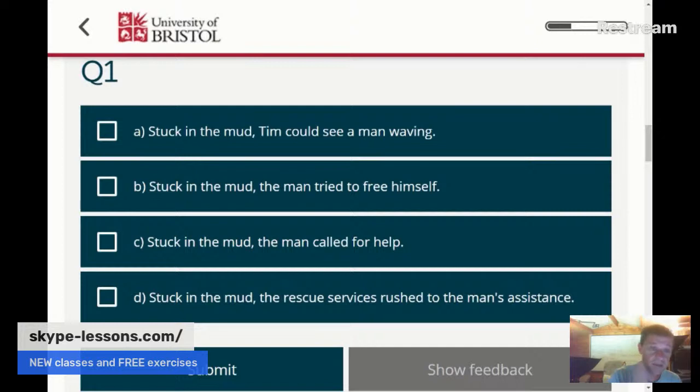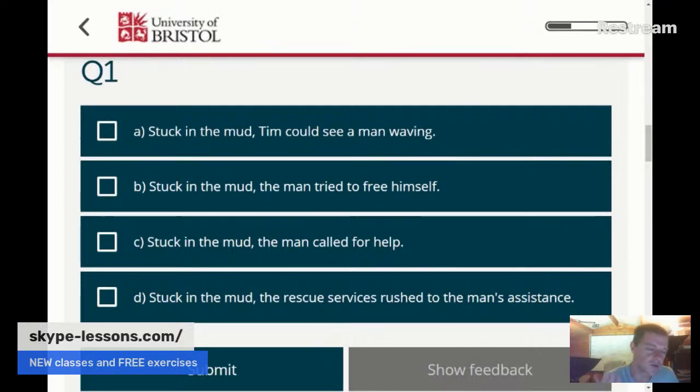So is it describing Tim or is it describing the man? And we have to make sure that whoever is stuck in the mud is the subject of the main clause, because that's how we get it correct. If the stuck in the mud is describing the object, like the man, then it's going to be wrong.